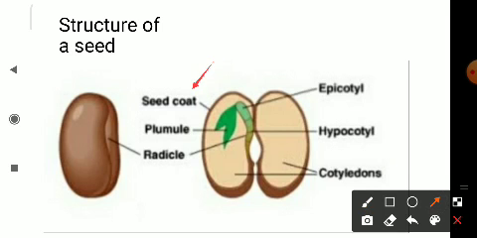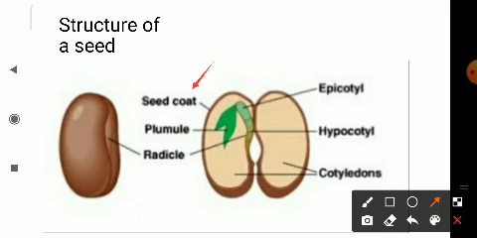The next part of the seed is the seed coat. What is the seed coat? Seed coat is the outer layer of the seed. You can remove the layer. When you sow it in the soil, it may be the green gram or the bean seed, you can remove one layer, the green color layer. So that layer is called as seed coat.